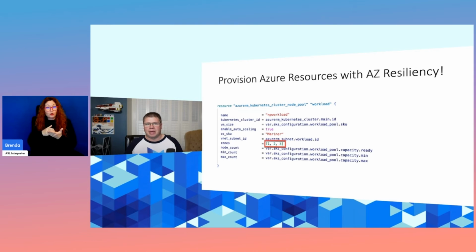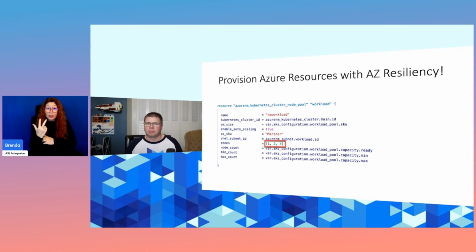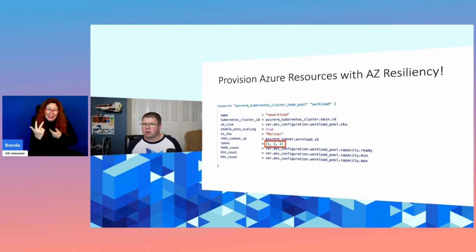And here we're basically telling the Azure platform, I want this node pool to be provisioned across 3 zones, 1, 2, and 3. You can specify 2, but why not go for 3? I mean, with Kubernetes, you're typically going to start with a 3 node cluster or more. So it's definitely a good idea to stick with 3 zones.